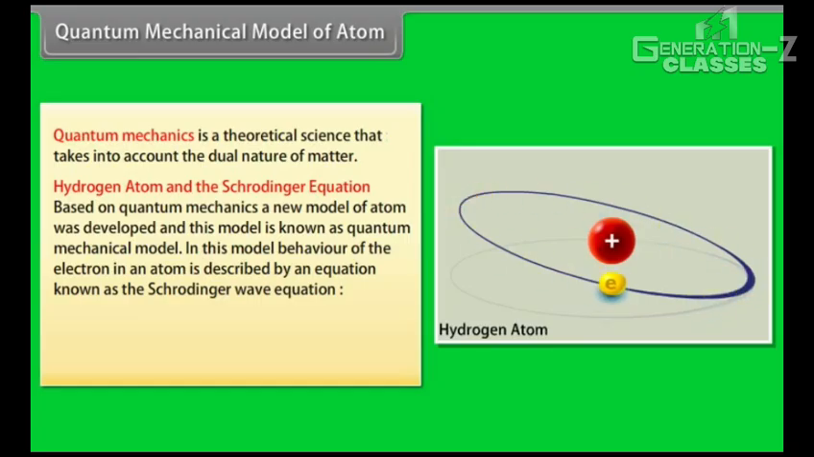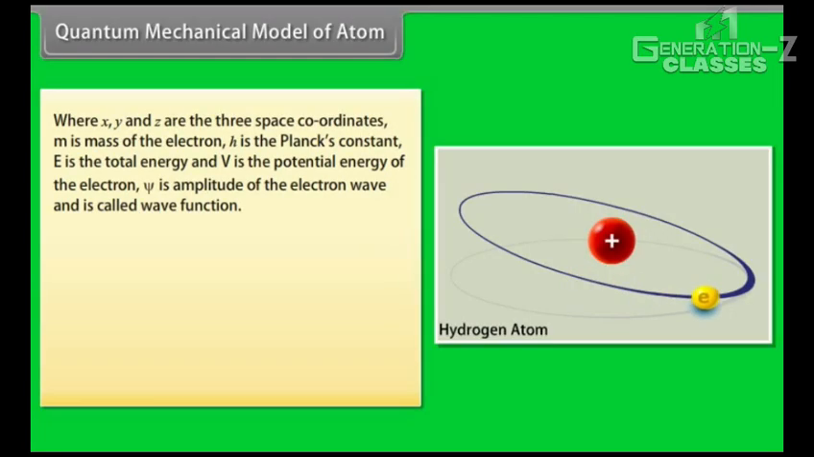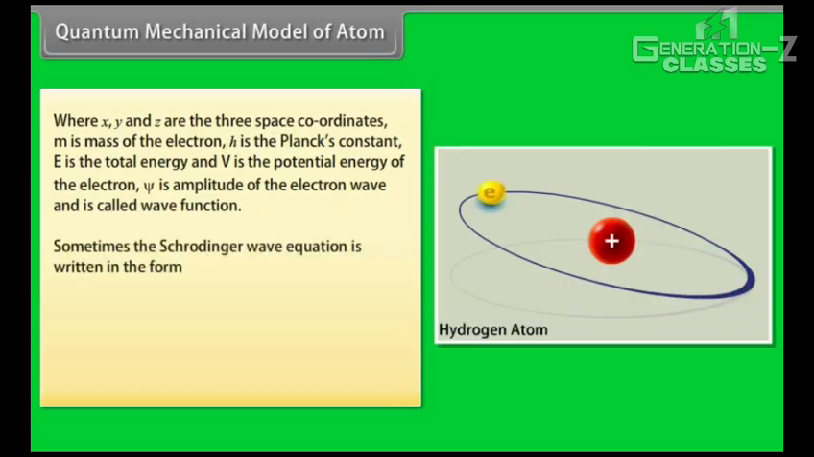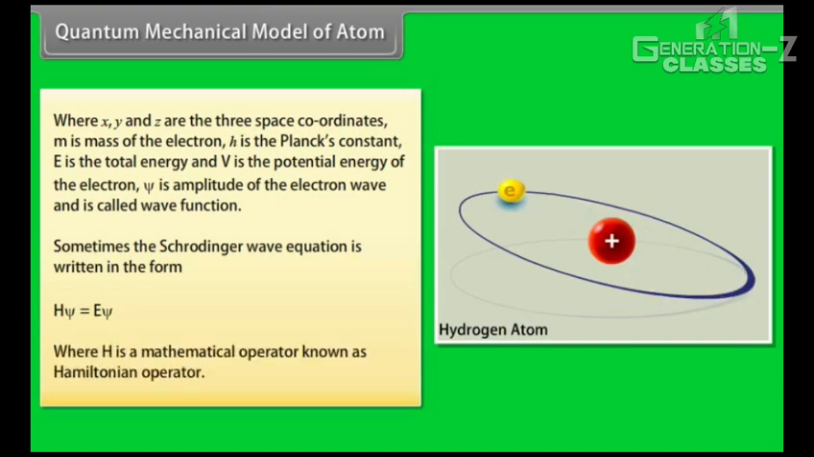In this model, the behavior of the electron in an atom is described by an equation known as the Schrödinger wave equation, where x, y, and z are the three space coordinates. m is the mass of the electron, h is Planck's constant, E is the total energy, and V is the potential energy of the electron. Psi is the amplitude of the electron wave and is called the wave function. Sometimes the Schrödinger wave equation is written in the form Hψ = Eψ, where H is a mathematical operator known as the Hamiltonian operator.